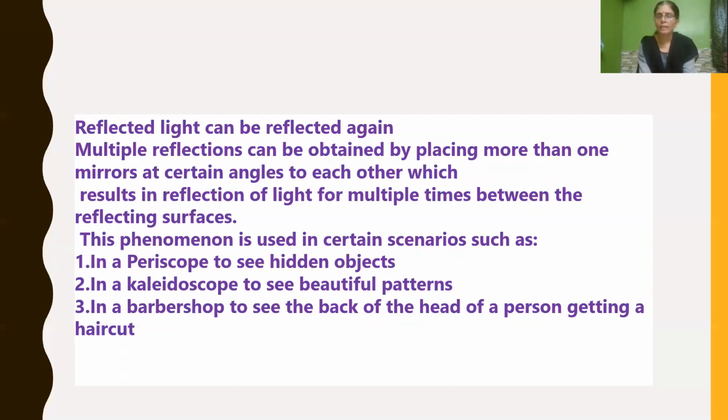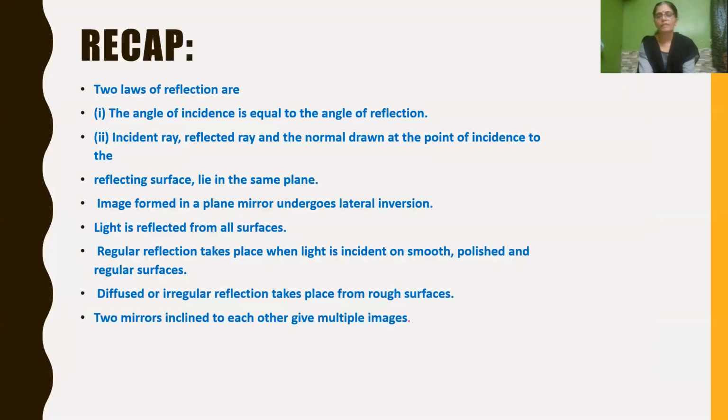It is used in a kaleidoscope to see beautiful patterns. It is used even in a barber shop to see the back of the head of a person getting a haircut. In this way, reflected light can be reflected again. About the periscope and kaleidoscope, we will be learning in our next session.